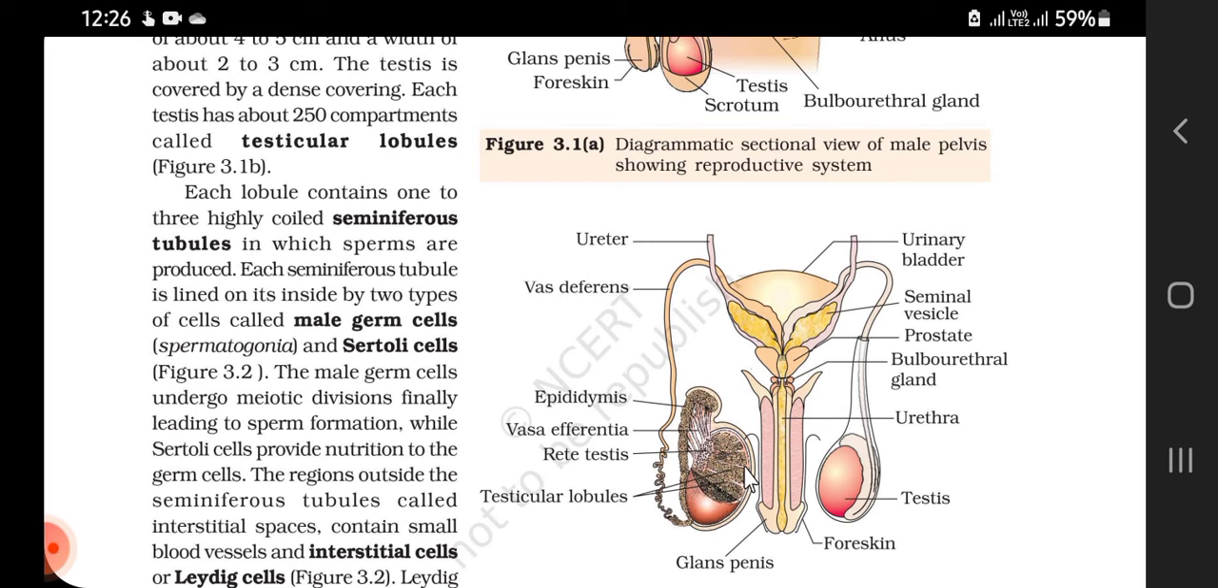Inside the testicular lobule, there are seminiferous tubules, and they vary in number from 1 to 3. They may be 1, 2, or 3 in number. Each seminiferous tubule is lined on its outside by two types of cells: the male germ cells, called spermatogonia, and the Sertoli cells.